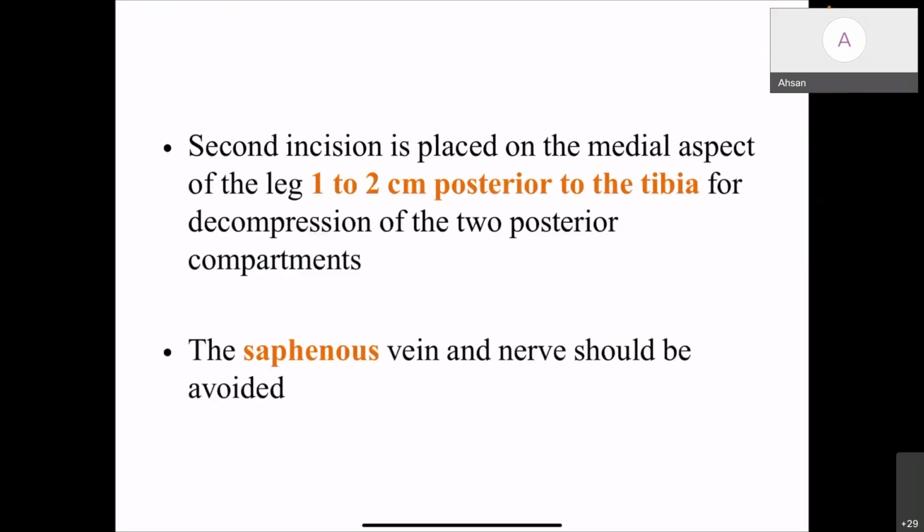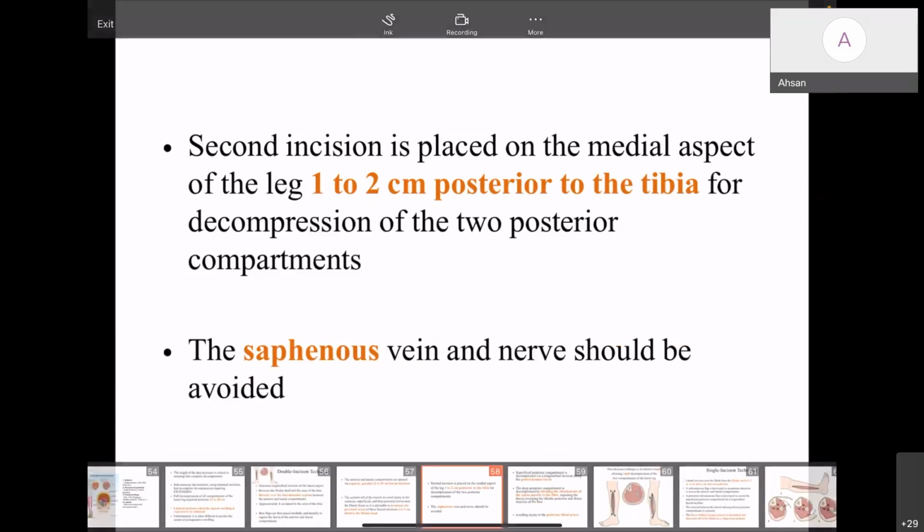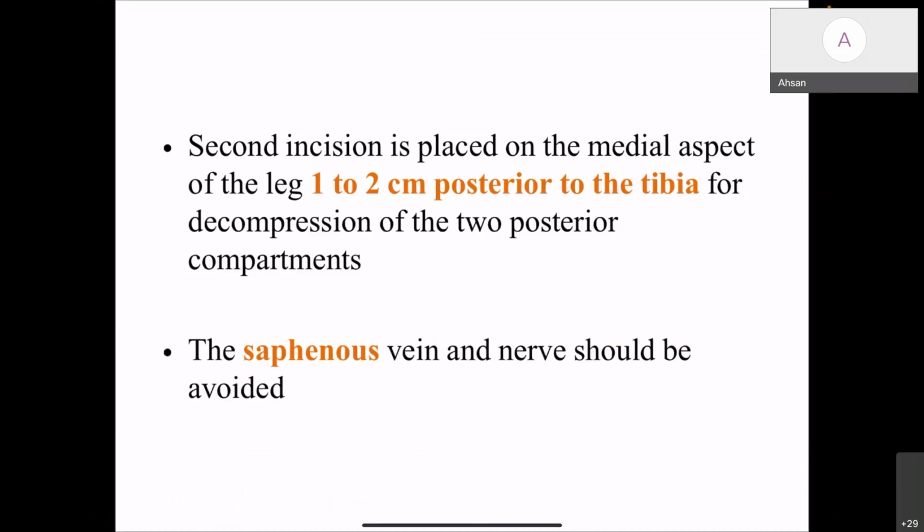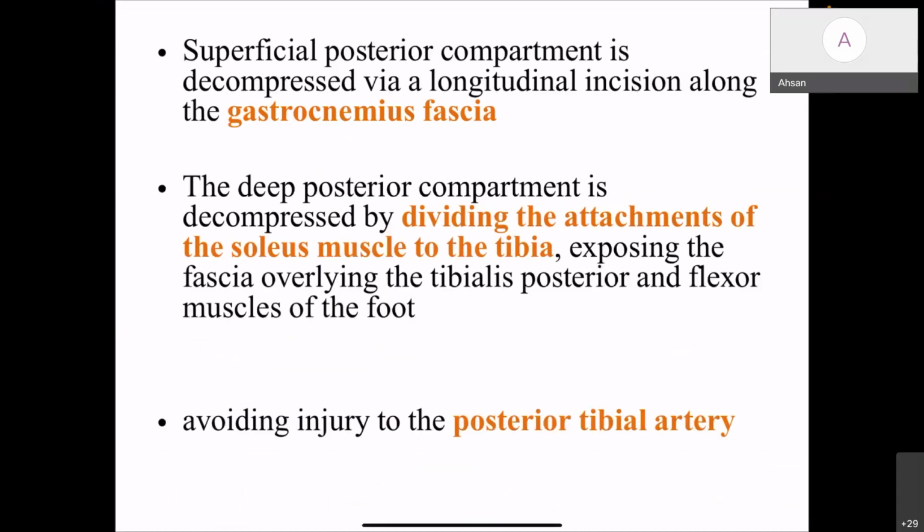The second incision is placed on the medial aspect of the leg, 1 to 2 centimeters posterior to the tibia, for decompression of the two posterior compartments. During this, we may come across the saphenous vein and nerve in the subcutaneous tissue, which should be safeguarded. If needed, we may have to use the vein for grafting. So injuring the vein is not a nice idea when you are doing a fasciotomy.